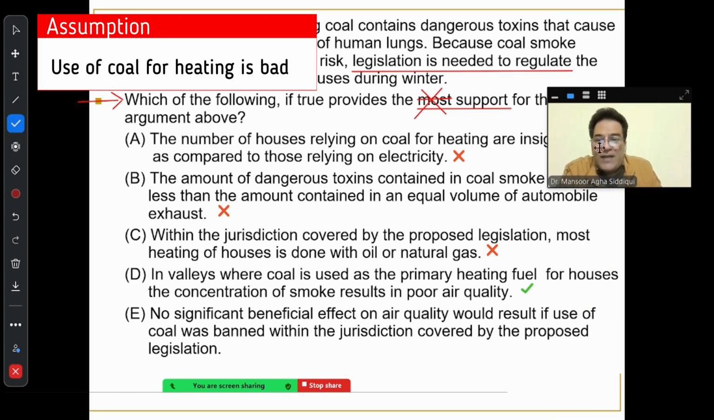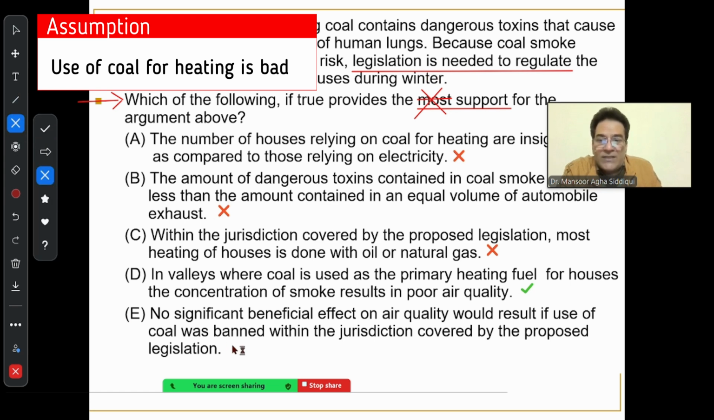If I look at E as an answer choice, it says no significant beneficial effect on air quality would result if use of coal was banned within the jurisdiction covered by the proposed legislation. This one is giving me an impression that legislation is not needed. If legislation is not needed, then this is a wrong answer because this is weakening the argument. The right answer becomes option D. That's the right one.